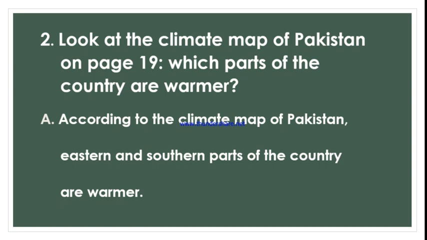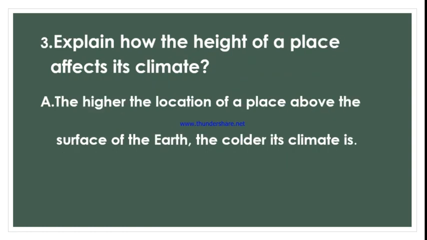The answer is, according to the climate map of Pakistan, eastern and southern parts of the country are warmer. Good. So now question number 3.